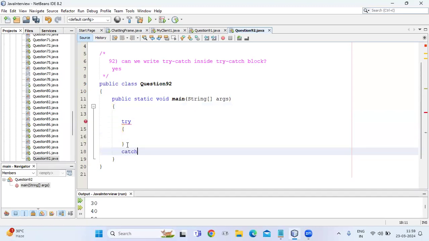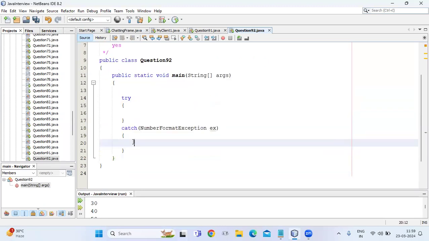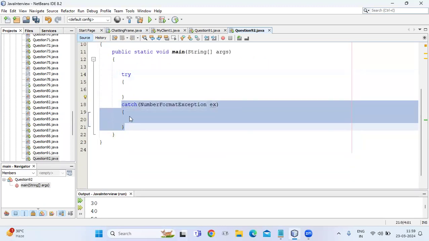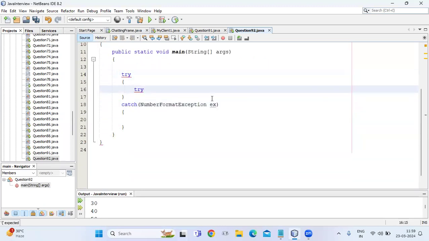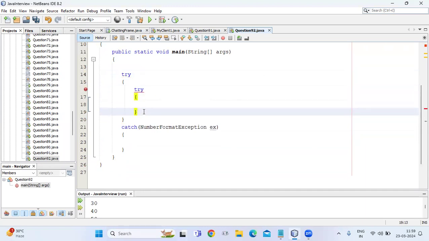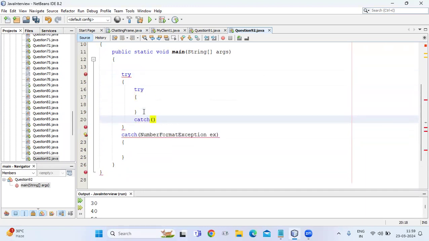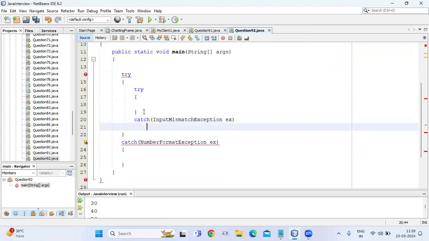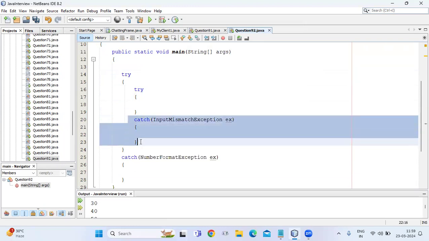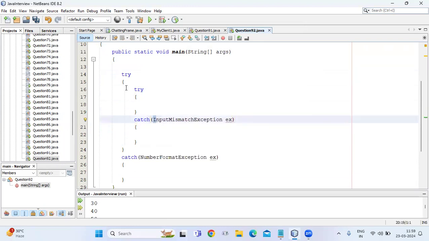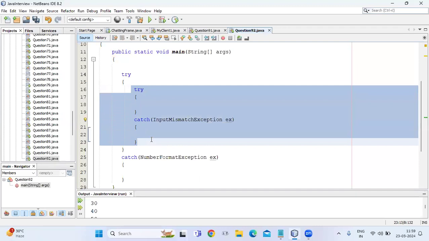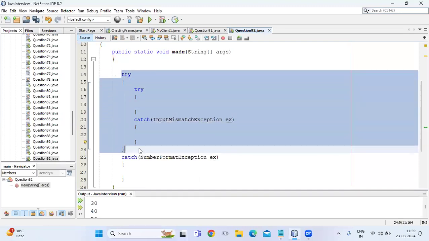Okay, we say try and catch. Now we can say NumberFormatException here. Now you can see, guys, this will be the try block and this will be the catch block. Inside this try block, again we can write try, and then we can say catch, and we can say InputMismatchException and ex, or any exception here, not compulsory to write InputMismatchException.